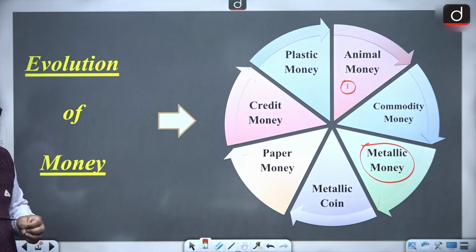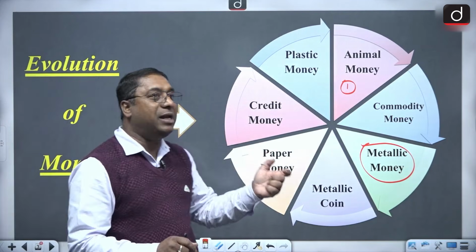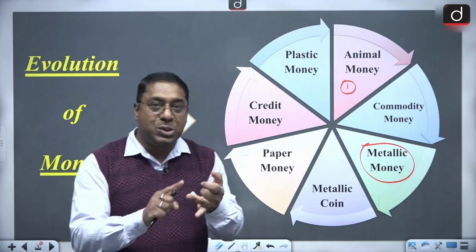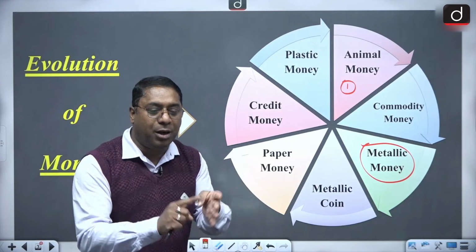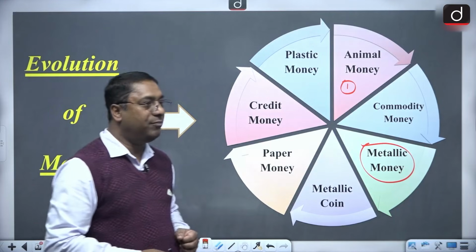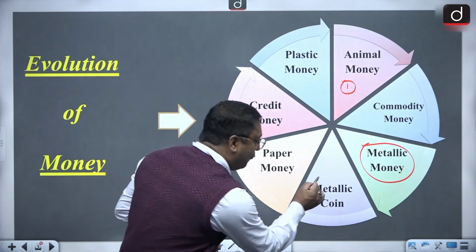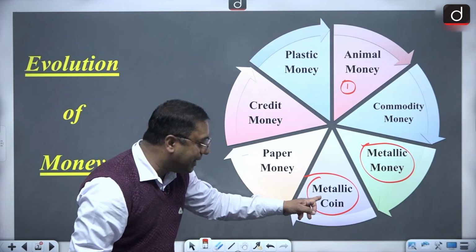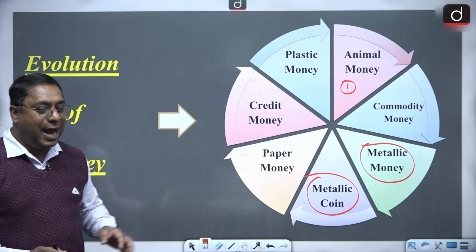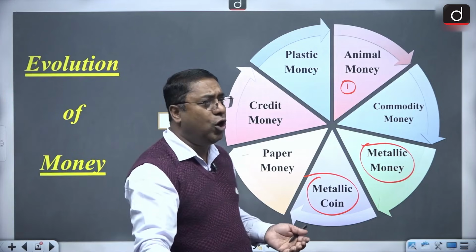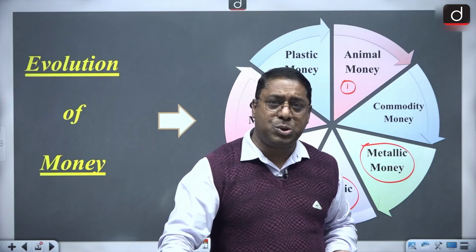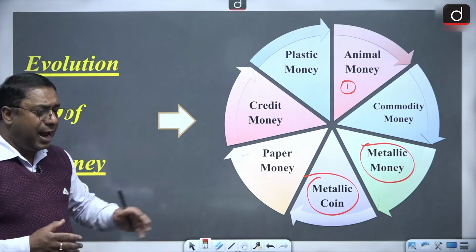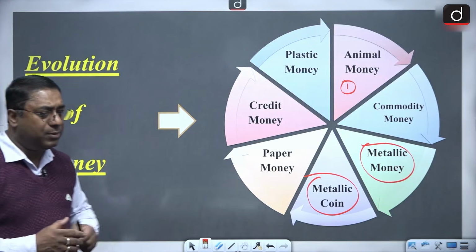Metallic money is of durable metals like gold, silver, copper, aluminium, nickel and all. And then we came up with the metallic coin. See, there is metallic money and then there is the metallic coin. And this metallic coin, as you all know, was used by different rulers in India.